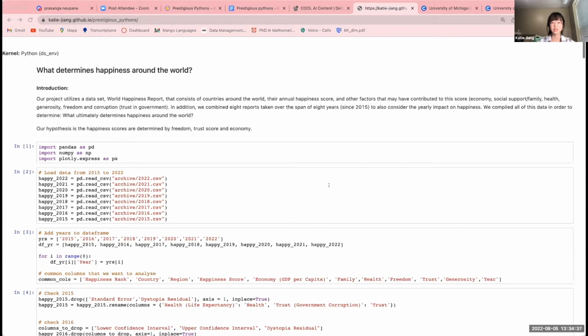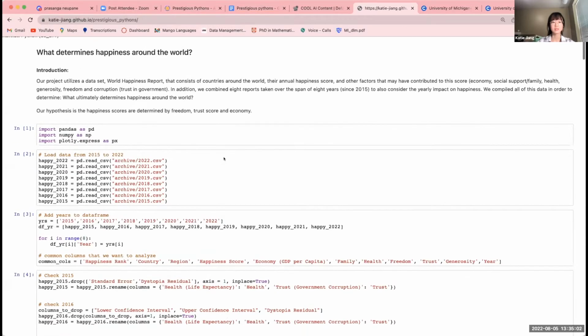Okay, great. So our project is mainly about world happiness. We collected the data from 2015 to 2022. This data set contains lots of features that could potentially affect happiness, and we are trying to find the factors that could determine happiness around the world. So I think, David, you can get started.